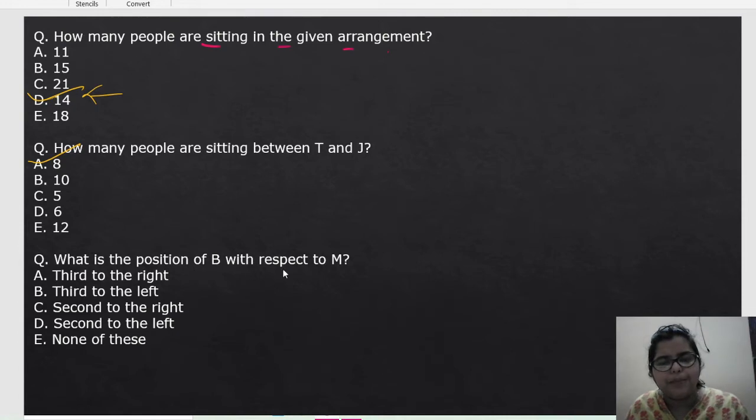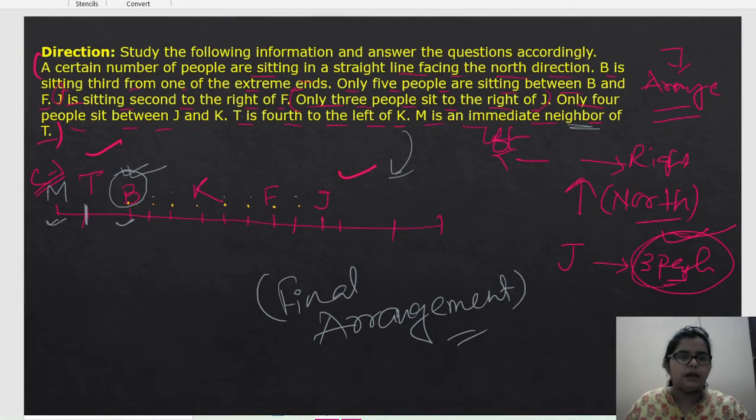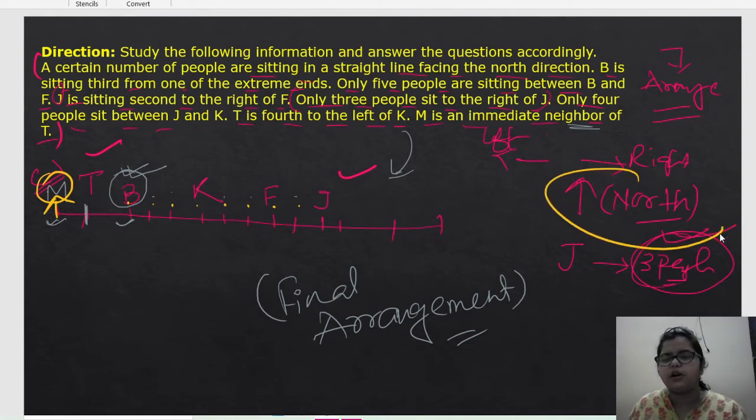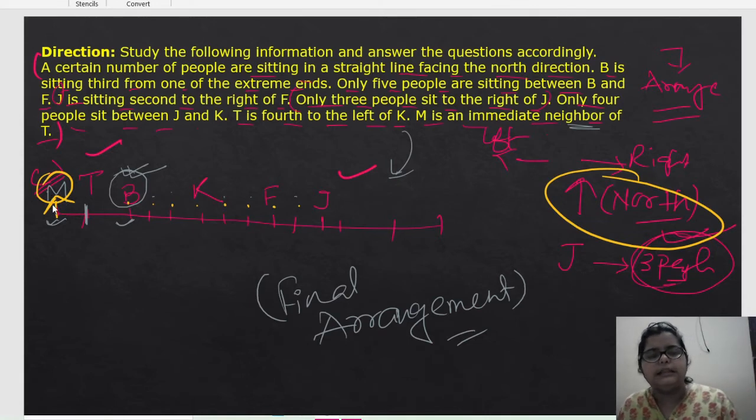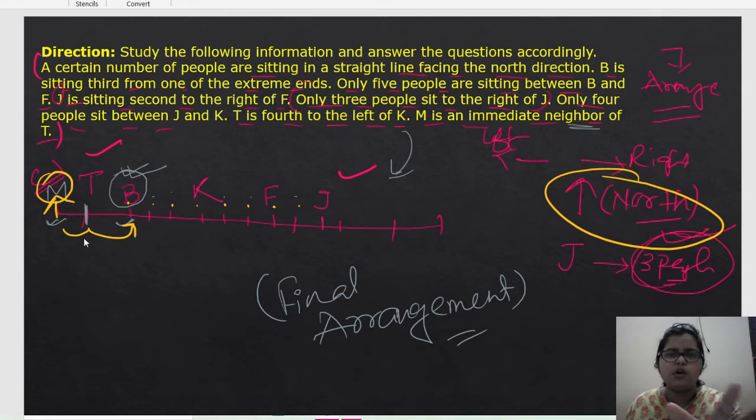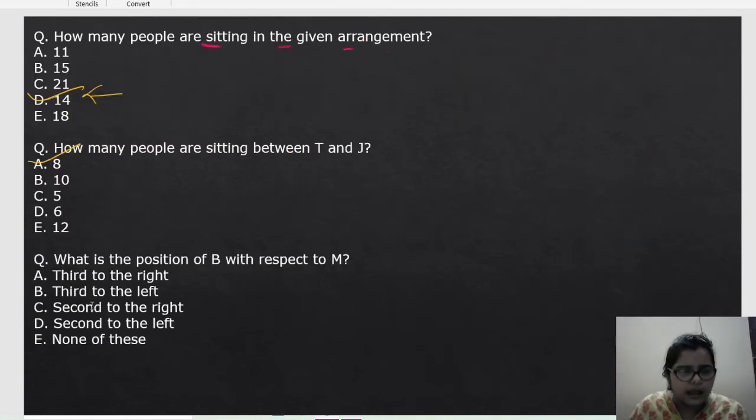Next question is, what is the position of B with respect to M? With respect to M, the position of B. Now where is M? Here is M, and here is B. Now see one thing, M is facing in which direction? North direction. All are facing north. It is given only. So if M is facing north, then what will be the position of B? B will be second to the right of M. Yes or no? That's why it will be the right answer.